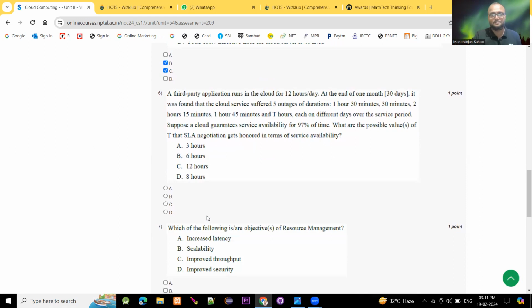Another question is that a third-party application runs in a cloud for 12 hours per day. At the end of 1 month, which is considered to be 30 days, it was found that the cloud service suffered 5 outages of duration 1 hour 30 minutes, 30 minutes, 2 hours 15 minutes, 1 hour 45 minutes, and lastly T hours, each on different days over the service period. Suppose the cloud guarantees service availability of 97% of the time. Then what are the possible values of T in a service level agreement negotiation? For the options given, we have to calculate these things.